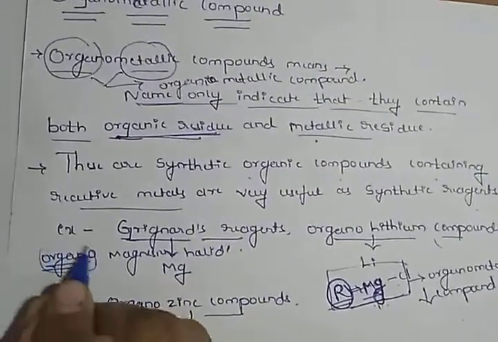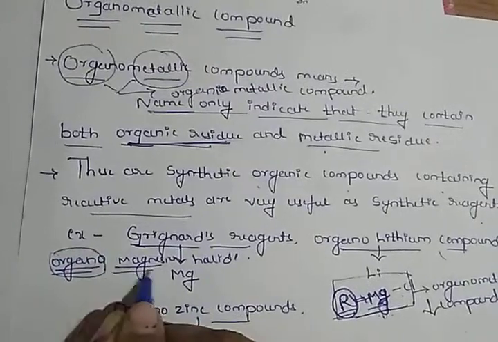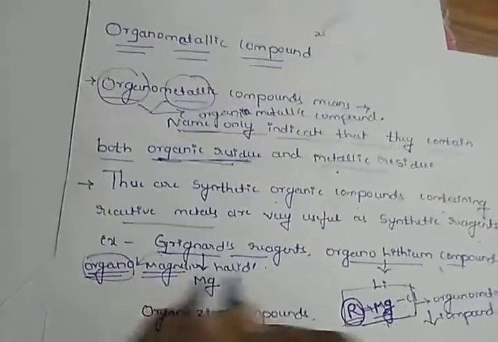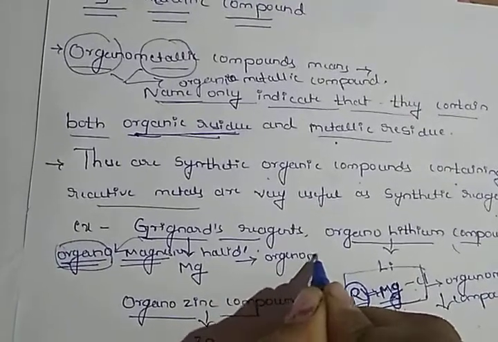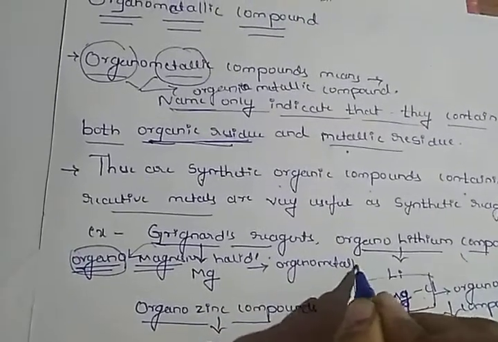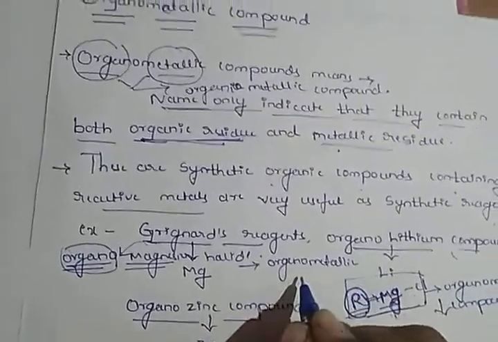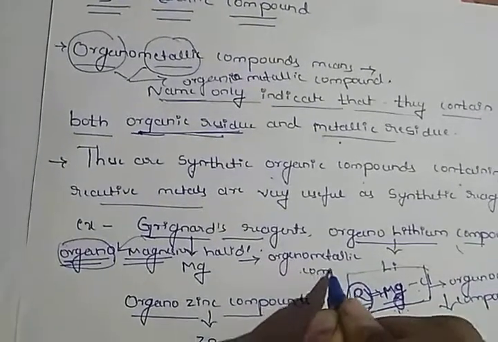This organic compound containing the active metal residue forms an organometallic compound. Hence the Grignard reagent is one of the organometallic compounds.